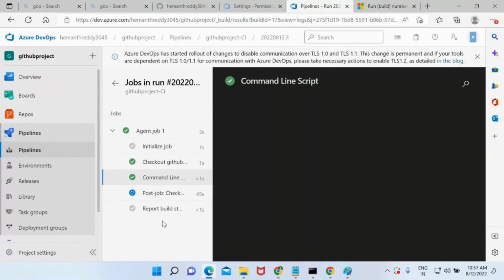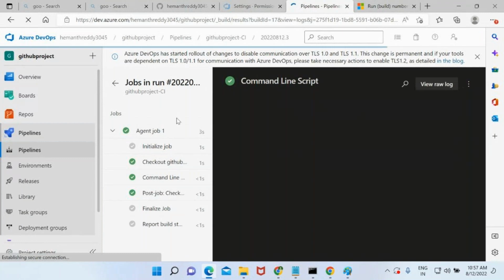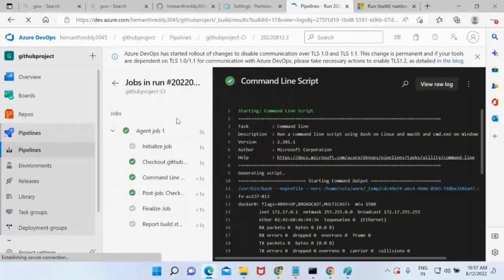Now there is a scenario where you don't want to run any pipelines on a Microsoft VM. You have your own VM, and you want to execute these pipelines on that VM. Is it possible or not? What do you think? You want to keep your own VM to execute the pipeline task. Is it possible or not possible?